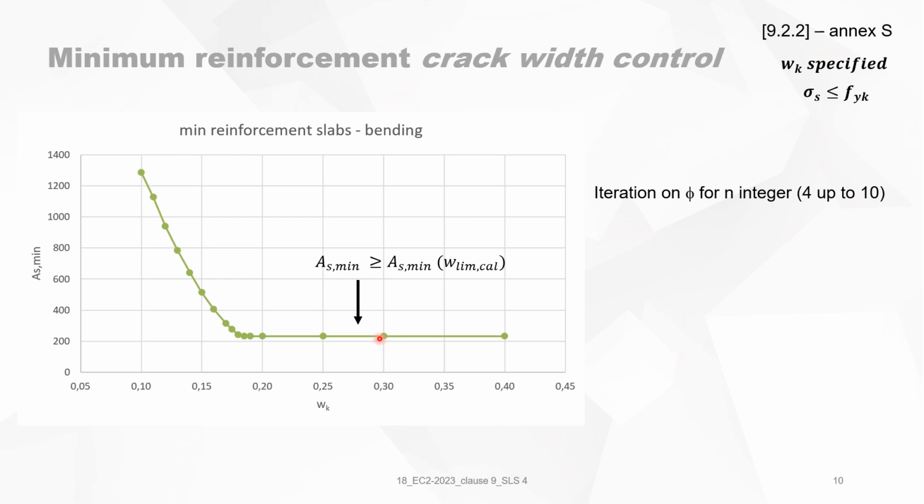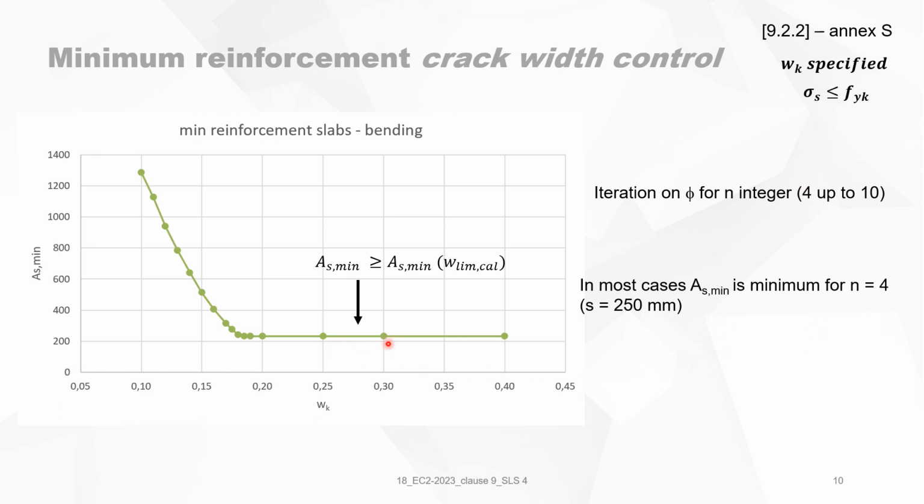You remember that the minimum reinforcement must always be bigger than the one calculated with formula 9.2. And that's why you have a straight line here. And then it goes up. This means that in the formula of annex S, the specified crack width is important for the total amount of minimum reinforcement.